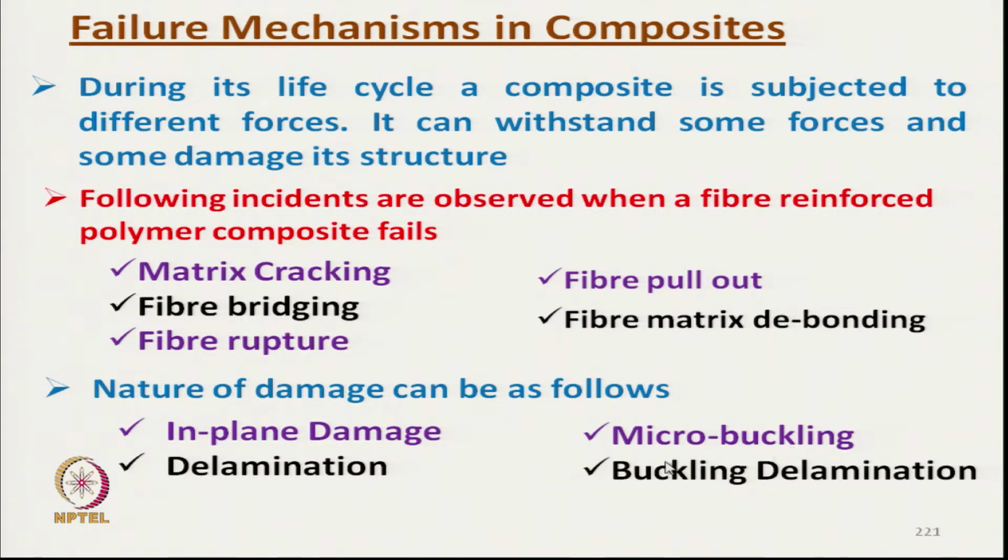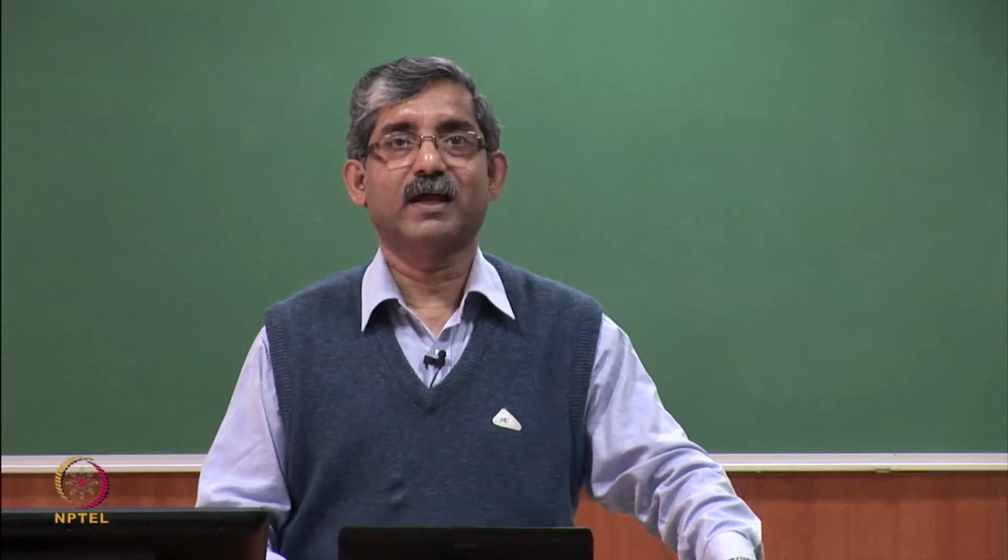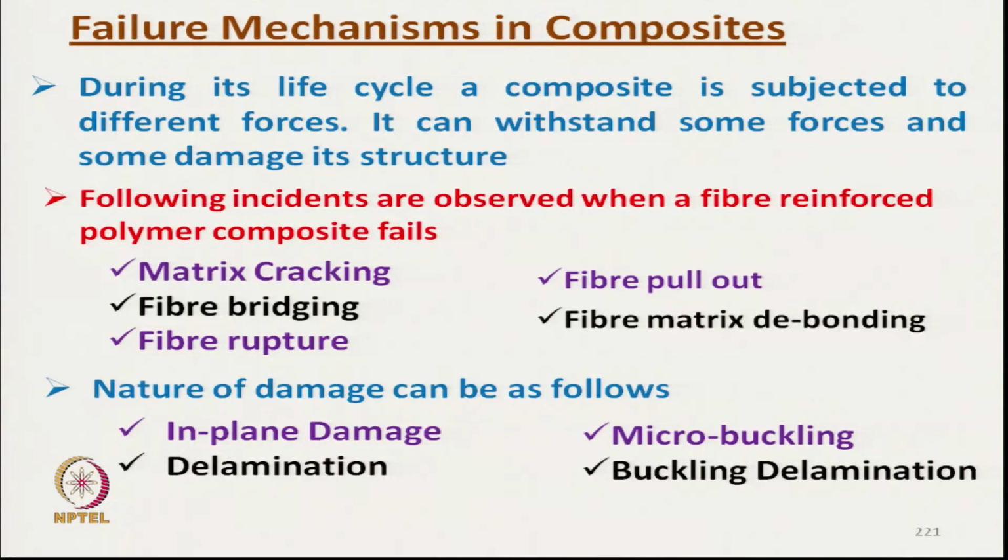The main issue in composite is that it is made of two entirely different components and their addition is very important. It is not a homogeneous material, it is a heterogeneous material. So, this in plane damage, micro buckling, delamination, buckling delamination we must understand.